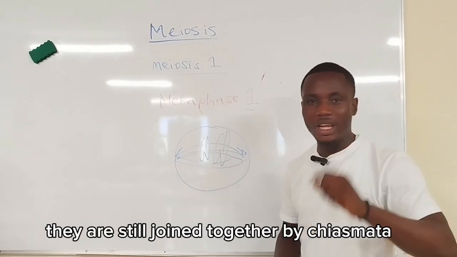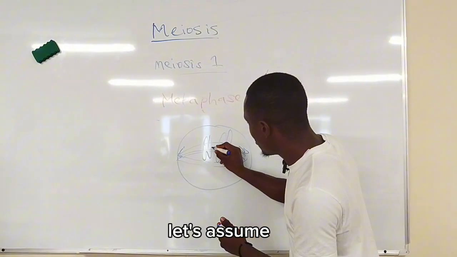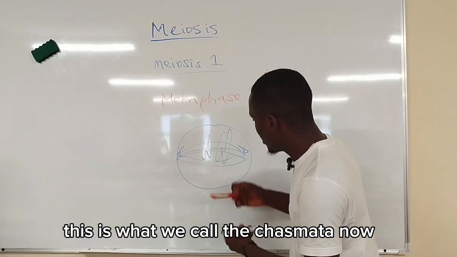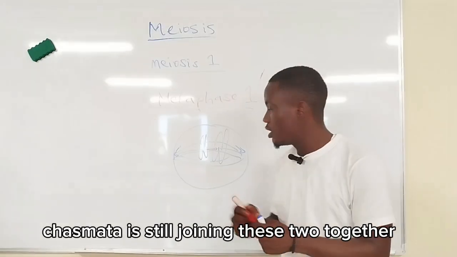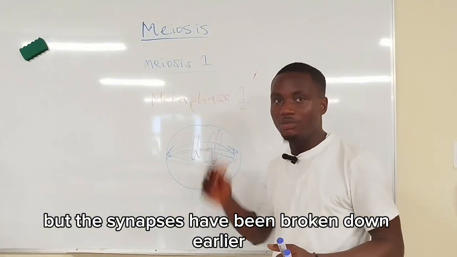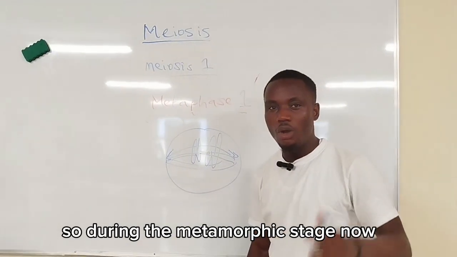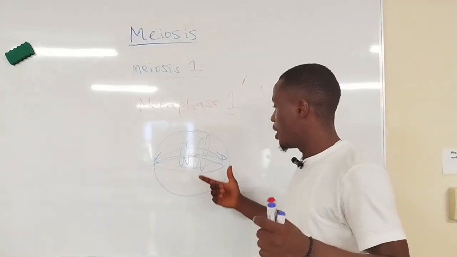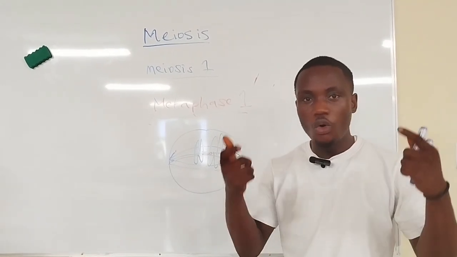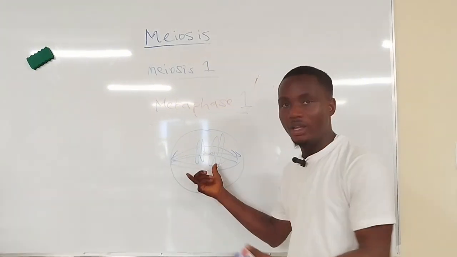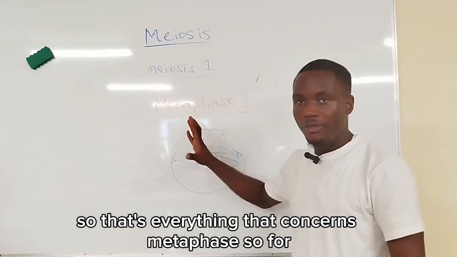Remember, they are still joined together by chiasmata. Let's assume this is what we call the chiasmata now, trying to hold the two in place. Chiasmata is still joining these two together, but the synapse has been broken down earlier in the previous stage. So during the metaphase stage, what happens is basically alignment of the homologous chromosomes, not sister chromatids, homologous chromosomes on the center of the cell. So that's everything that concerns metaphase.